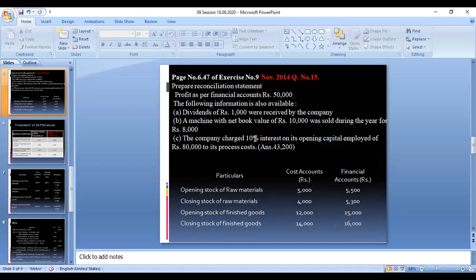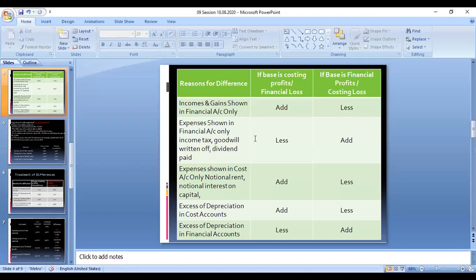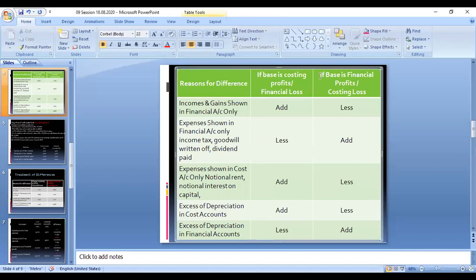So dividend, you can say that this dividend is received and appears in the financial accounting only. So what we have to do: we are starting with the financial accounting profits only in this case. Now we are working out the problem. Dividend is an income. Income and gains are shown only in financial accounting.